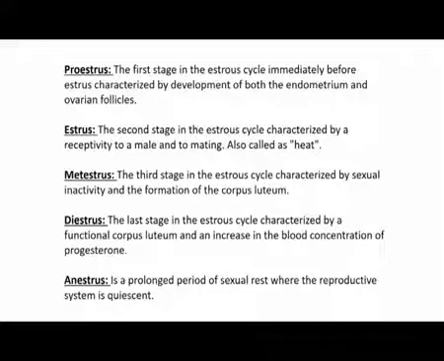Second is estrus, and this estrus is actually the stage where the male and the female are getting receptive to each other, and the process is called mating. Very specifically in case of animals we call this period the heat period, where the females are receptive to the male, and the sperms are getting penetrated inside the female reproductive system, and finally the male gamete, which is sperm, is getting fertilized into the ova. So, the next step is metestrus.